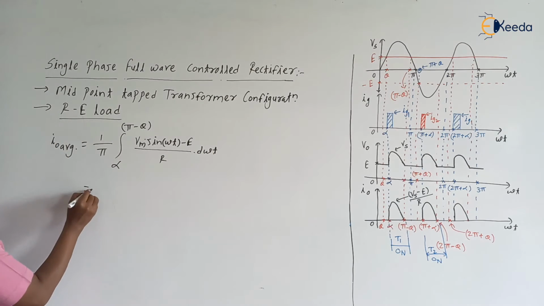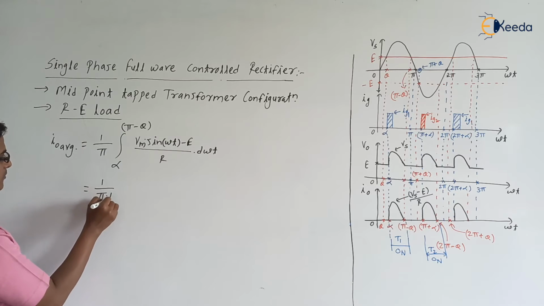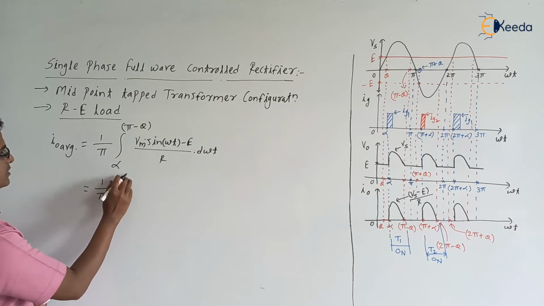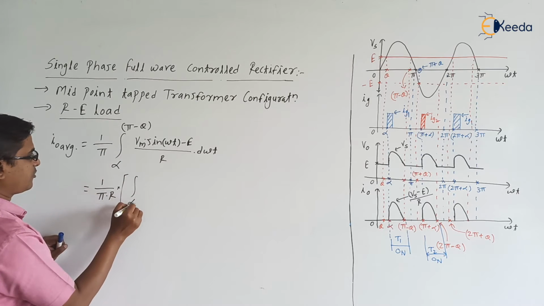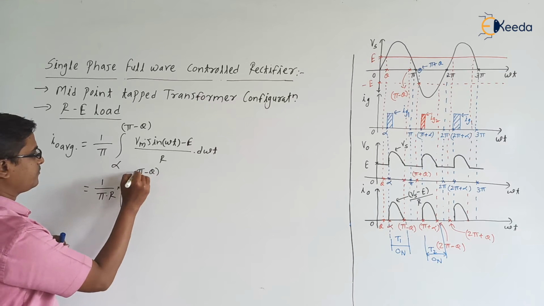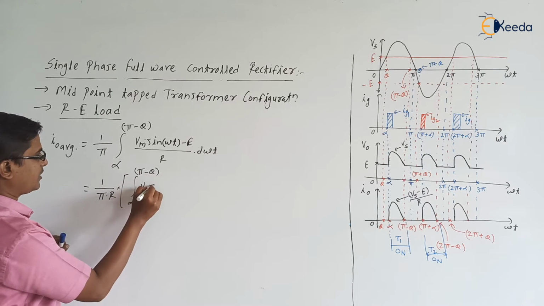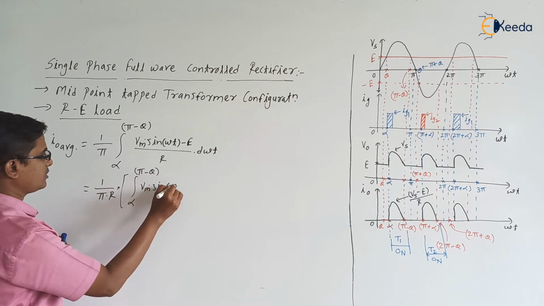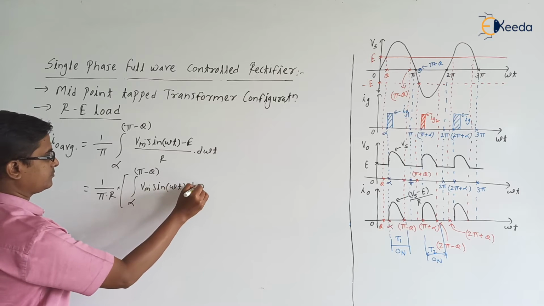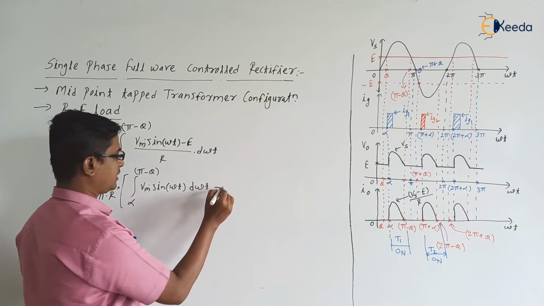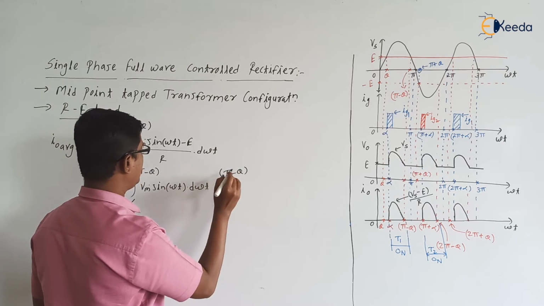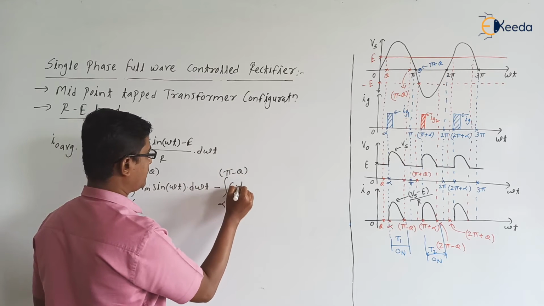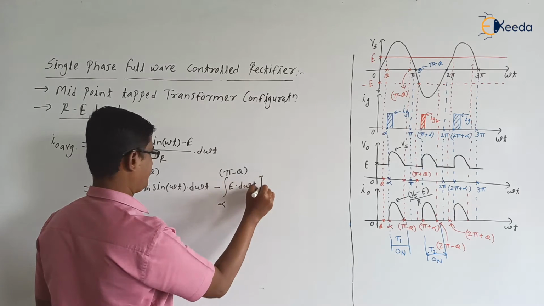So therefore we can write it as 1 by pi into R, into integration from alpha to pi minus theta Vm into sine of omega t d omega t, minus integration from alpha to pi minus theta E into d omega t, right?